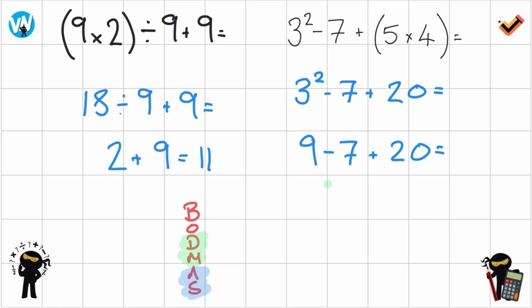So that 9 take away 7 becomes 2. Very straightforward. Add 20. And that leaves us where we've got just 2 add 20, so it's very simple, 22. So again, by just rewriting the question with each step reduced down into its new value, we get to the solution very quickly.